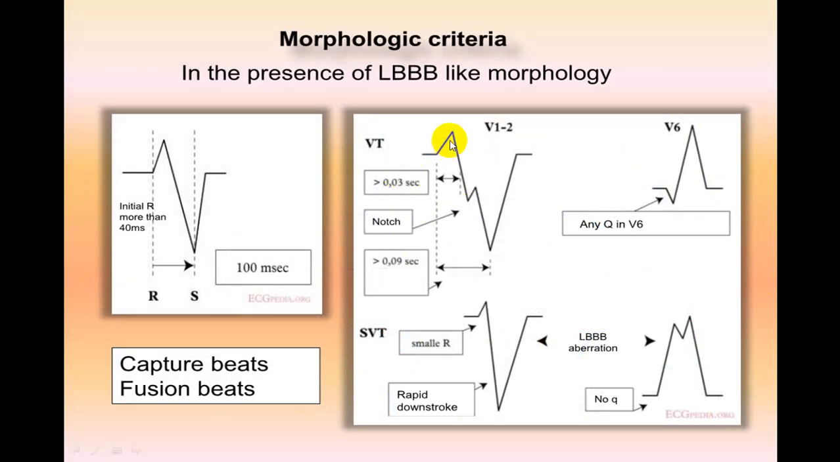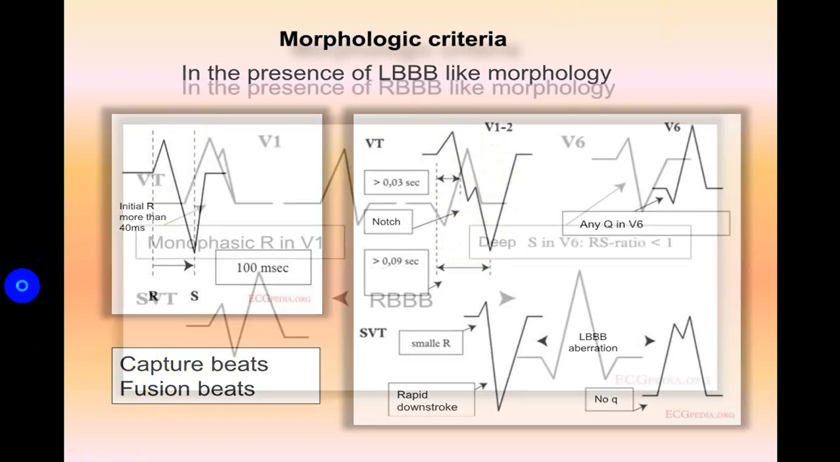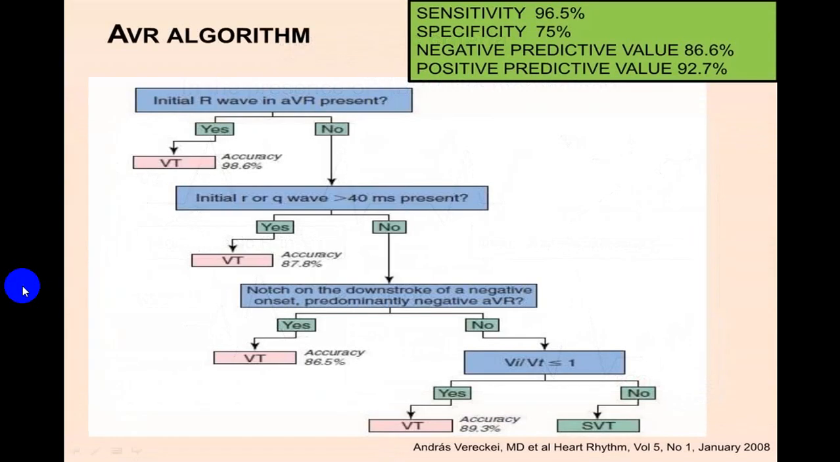See here also again. Can you see this notch? This is the Josephson sign. This is longer than 0.1 second, Bruguera's sign. Straightforward in favor of VT. Don't go for any other. And if there is a presence of capture beats and fusion beats, it is clear cut in favor of VT. So I'll skip over this.